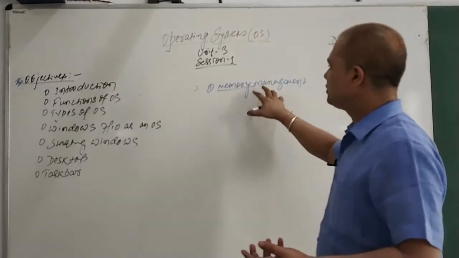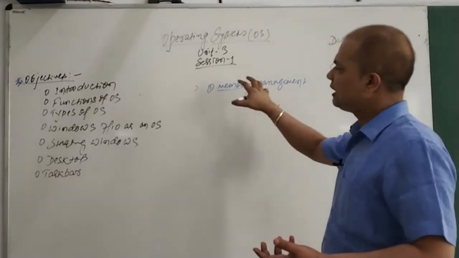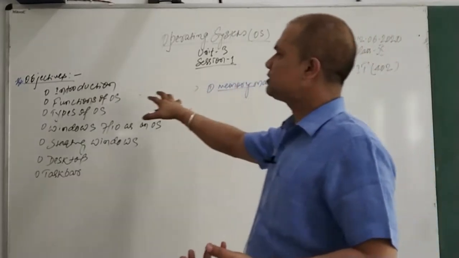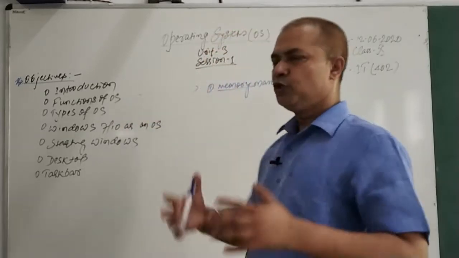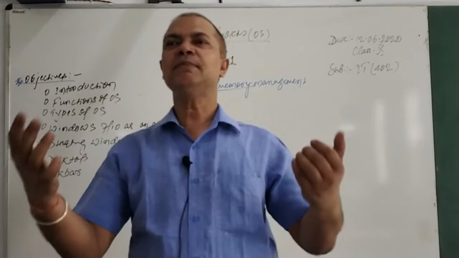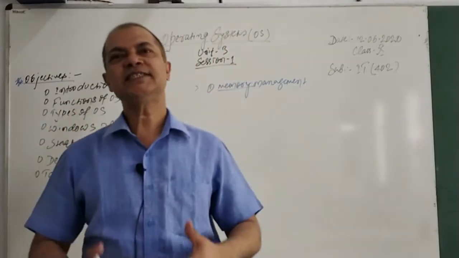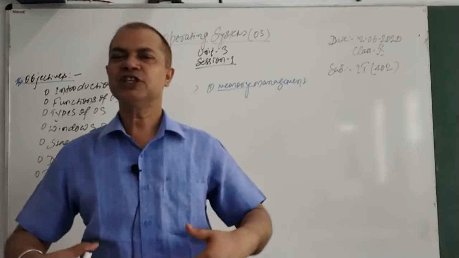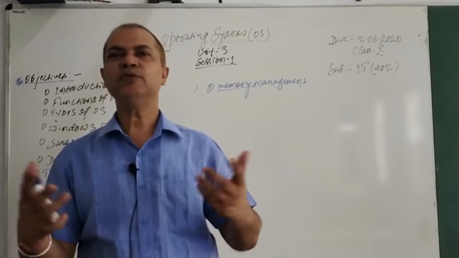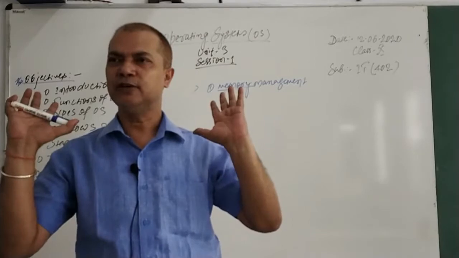No application can be allowed to perform anything, and that is one of the crucial tasks your OS performs. To manage the memory, once memory is required for any application, it's the OS which provides that memory. It means we are very free. We are just opening an application. The memory which is required for that application is managed by the OS.